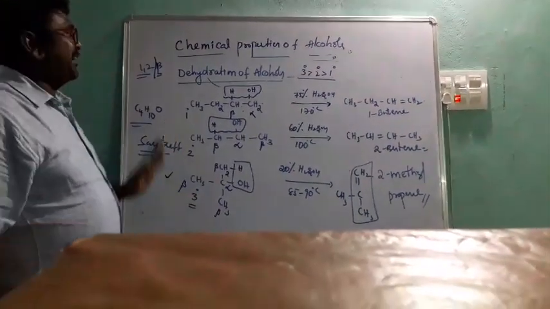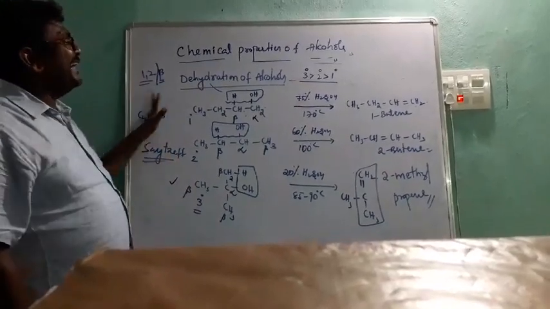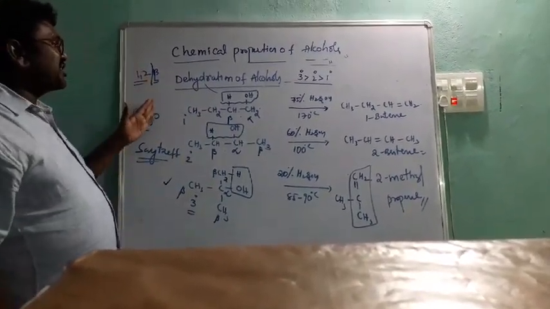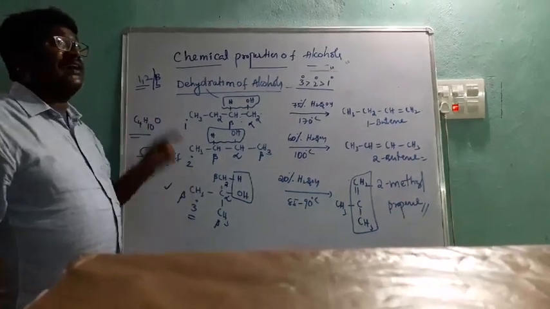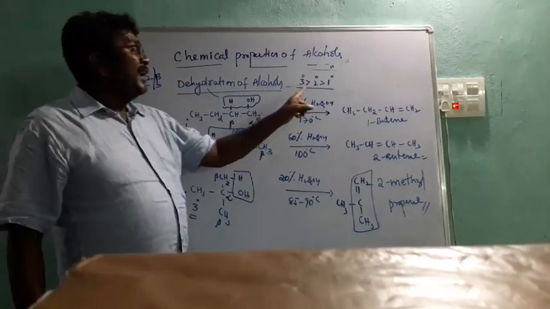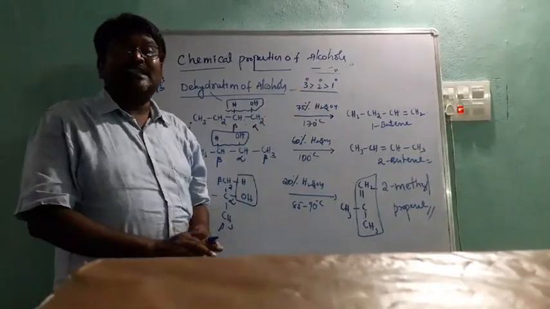So this is the product. This is very important and simple; you have to understand this. Dehydration of alcohols: the first condition is that the reaction is carried out in presence of acid, acid catalyzed. H2SO4 acts as a catalyst. What is a catalyst?